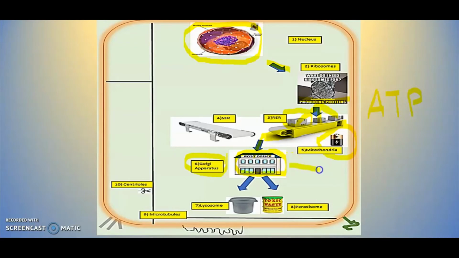We're going to ship it outside the cell. That should be considered international shipping, for example, hormones. Or the cell may keep the protein because the cell may need that particular protein. So that may be considered local shipping. So what happens when the proteins are modified in the post office? Then they can be sent outside the cell, international shipping, such as hormones, or that protein can be kept inside the cell. That would be local shipping.